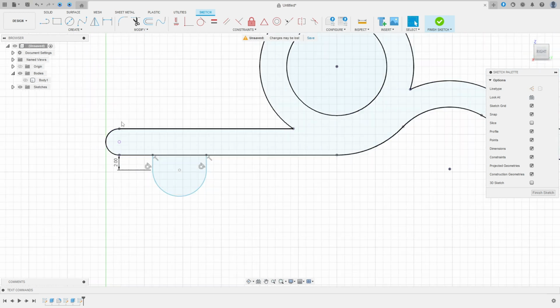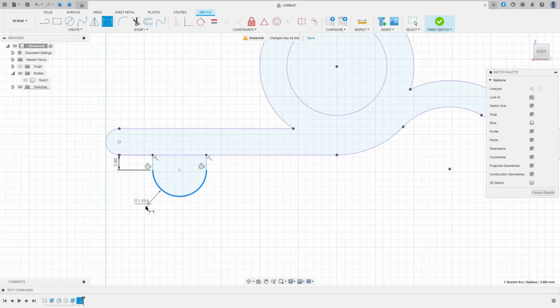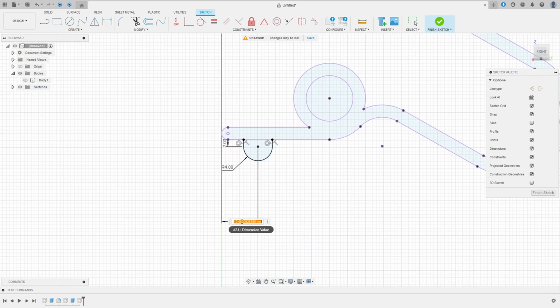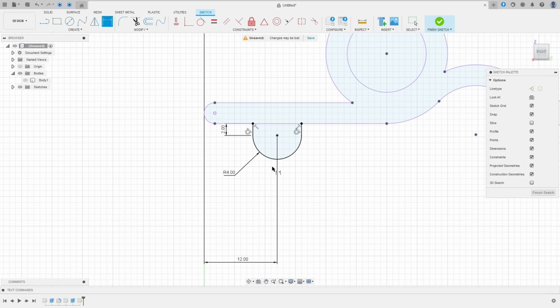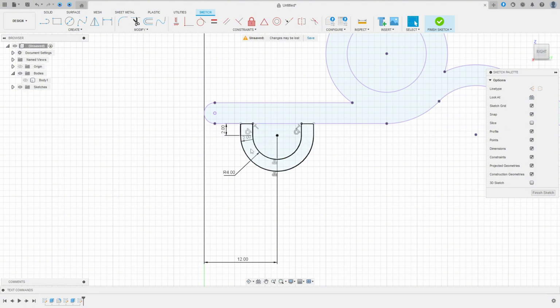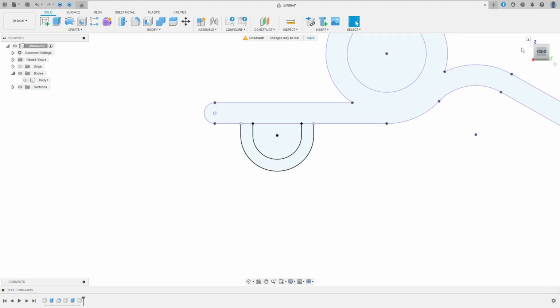Okay, go to sketch dimension, 4 millimeters of radius, the distance between this point and the midpoint here, 12 millimeters. Now go to offset, select this profile, only one direction, 2 millimeters, and the offset is to outside, okay? We have this profile.